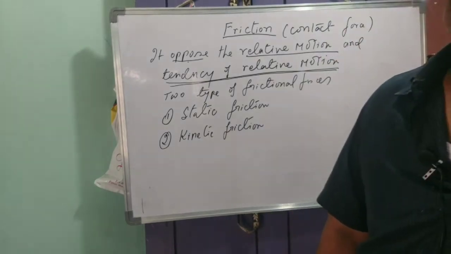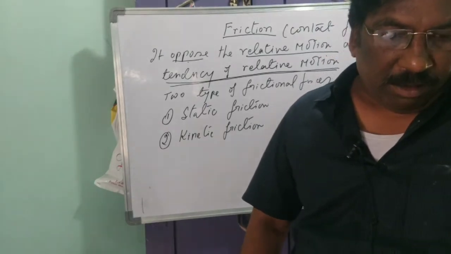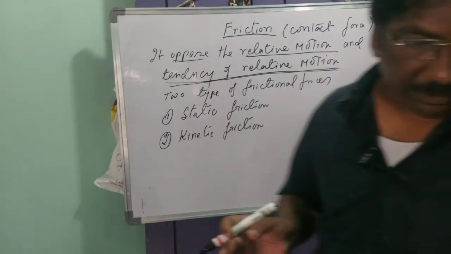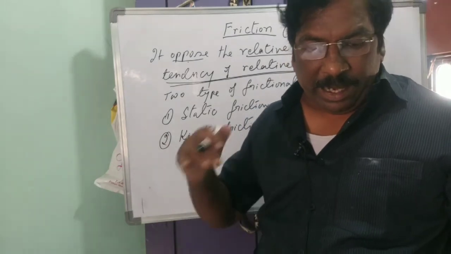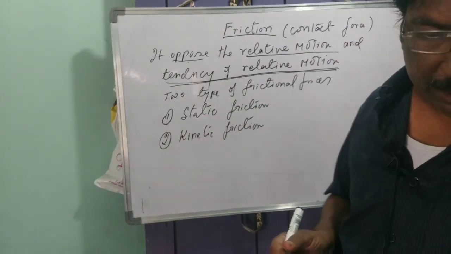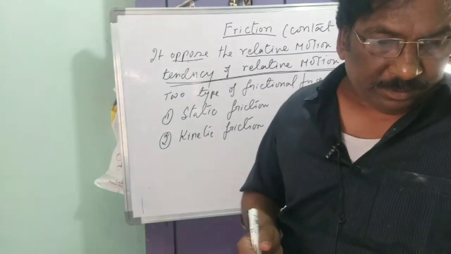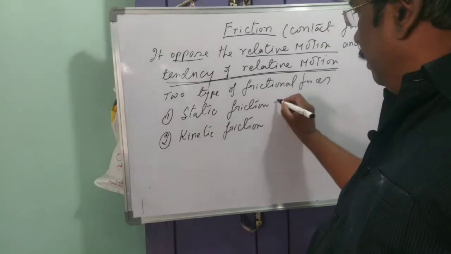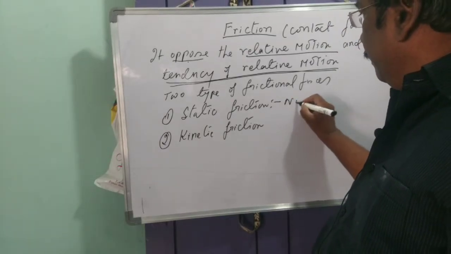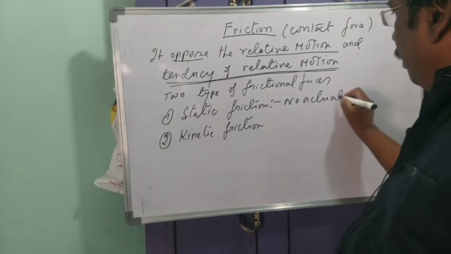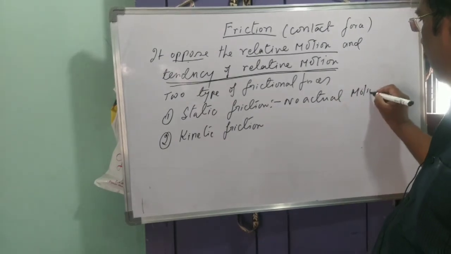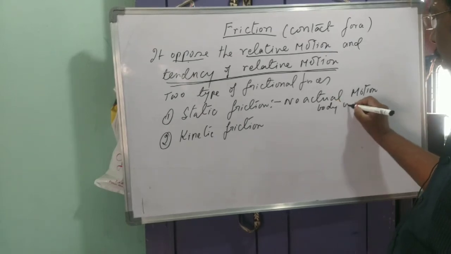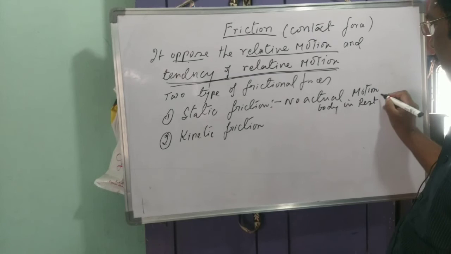Now, when the tendency of relative motion is there but no actual motion, then the body is at rest.